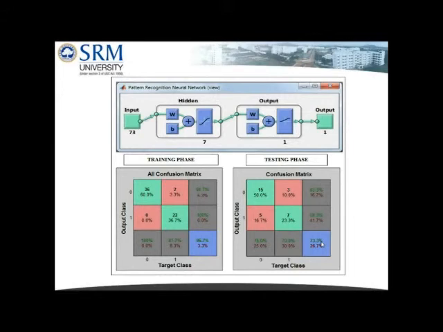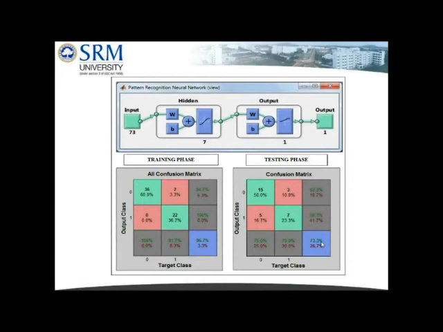A total of 73 input features, such as anthropometric measurements including body circumferences, total and regional body composition parameters, and segmental bioimpedance variables, were used to evaluate low bone mass. One hidden layer was selected with 7 neurons after many trials to avoid overfitting of the network. One output neuron was used, denoting 0 for normal and 1 for low bone mass. The network was trained until generalization stopped improving.